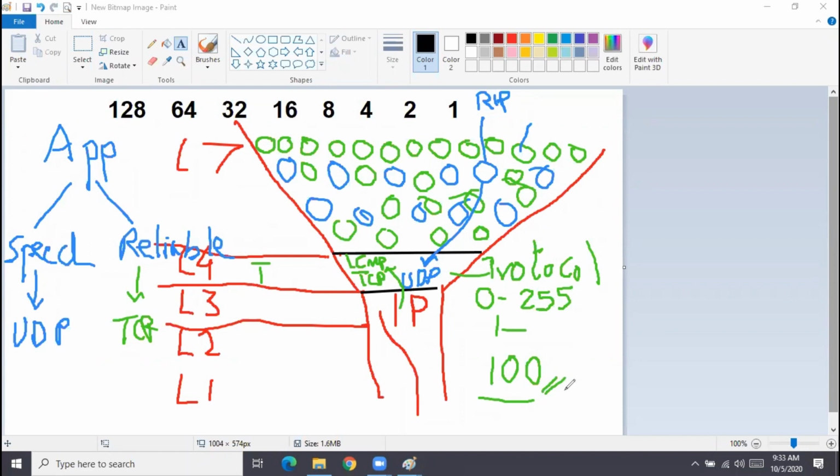What about Windows machine, the next popular operating system in the world? If you do a ping from a Windows machine command prompt to any IP, how many packets does the Windows machine generate? Four packets. And what is the size of each ping packet in Windows? 32 bytes.